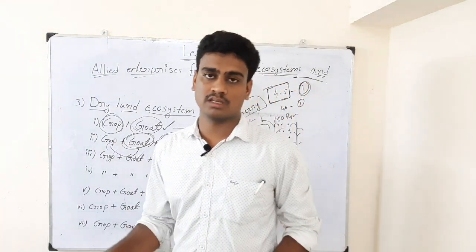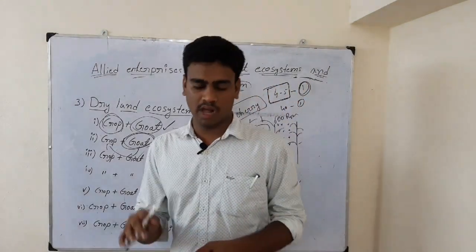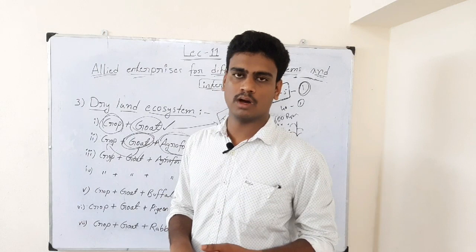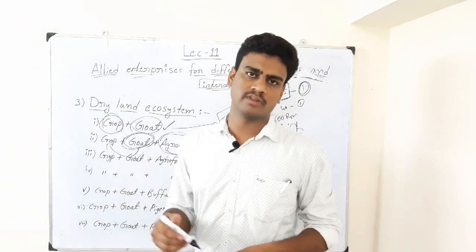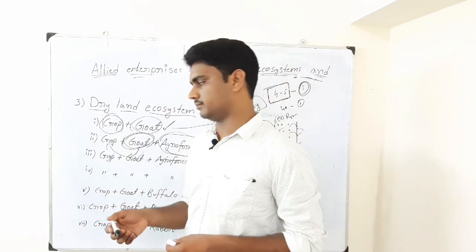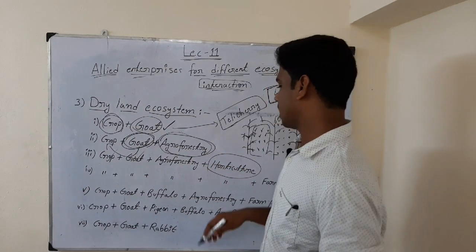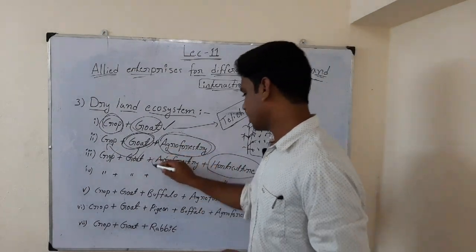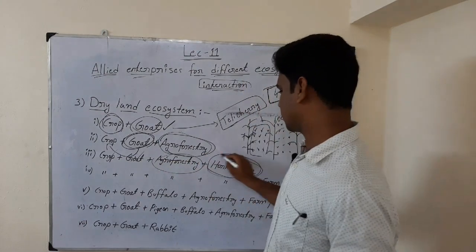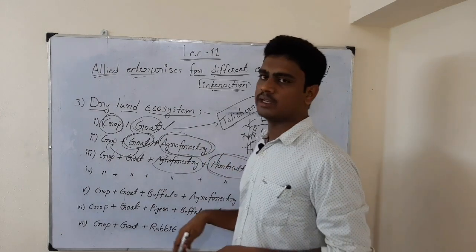The other term is orchard crop. Orchard crop means what crops will come, like sapota, guava, even other crops like mango. So the crops which resemble trees, the perennial horticulture crops, we can raise in the field, and they will also benefit the farmer. So not only that, by removing agroforestry we can insert only the horticulture, that means orchard crops, and we can raise them so that from both things we will be getting income.